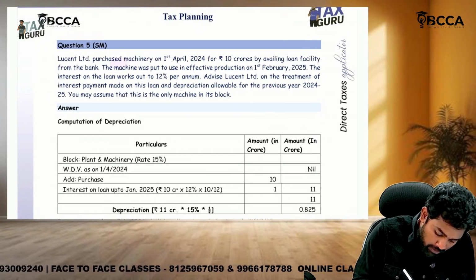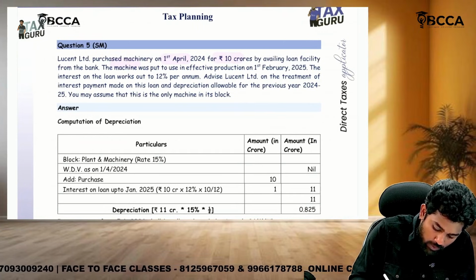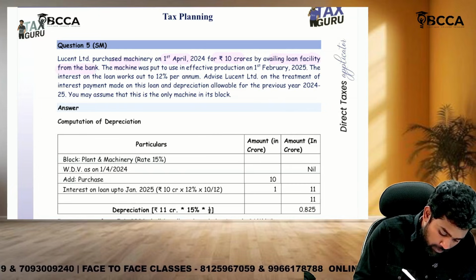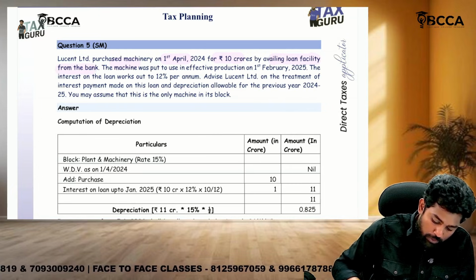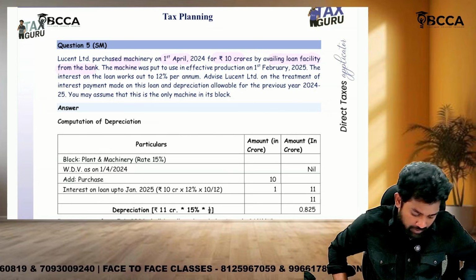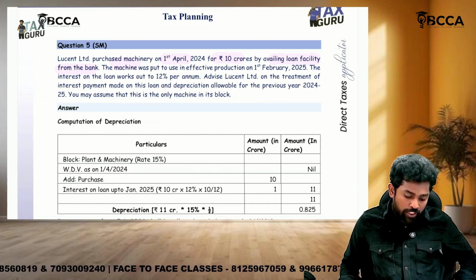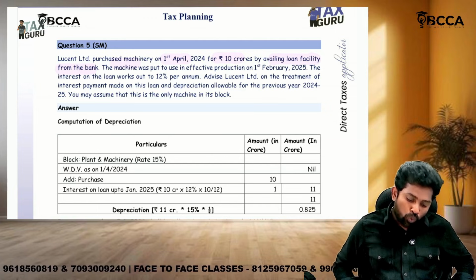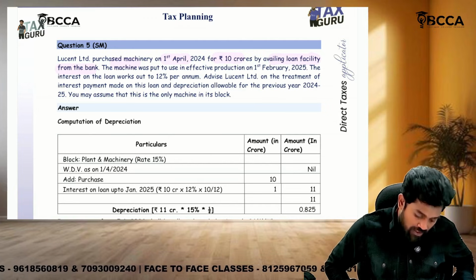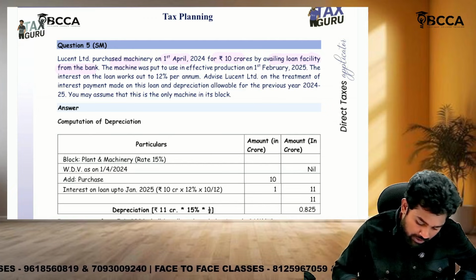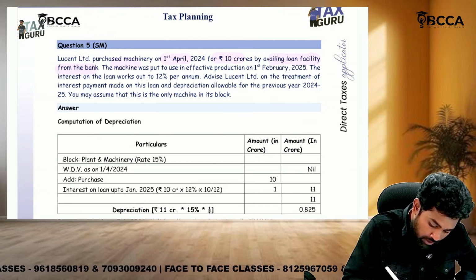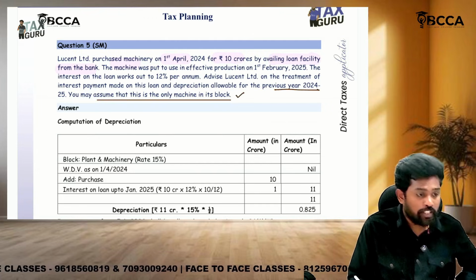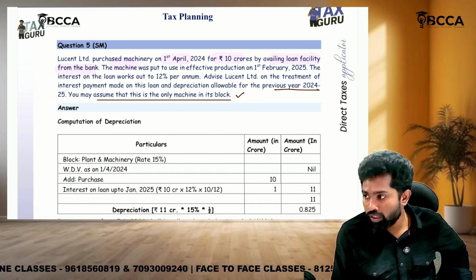Lucent purchased machinery on 1st April for 10 crores by availing a loan facility from the bank. The machine was put to use in effective production on 1st February 2025. The interest on the loan works out to 12% per annum. Advise Lucent Limited on the treatment of interest payment made on this loan and depreciation allowable for the previous year 24-25. You may assume that this is the only machine in its block.